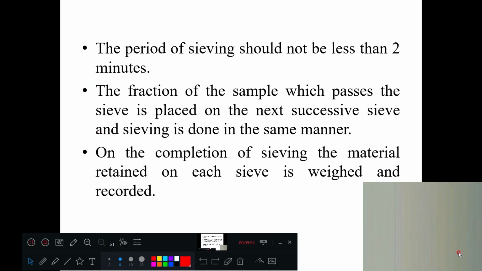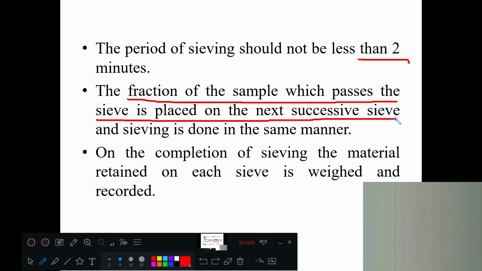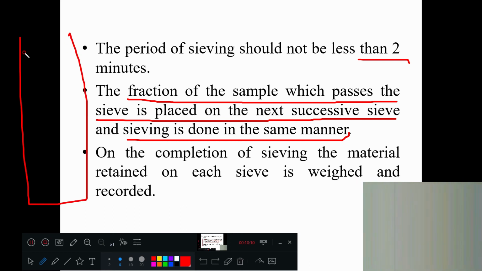Generally the period of shaking or sieving is 2 minutes. The fraction of sample which passes through the sieve is placed on the next successive sieve, and sieving is done in the same manner. The smaller size goes to the bottom, and sieving is done again, and the smaller size goes down again. It continuously passes, and whichever size is larger does not pass and is retained here.